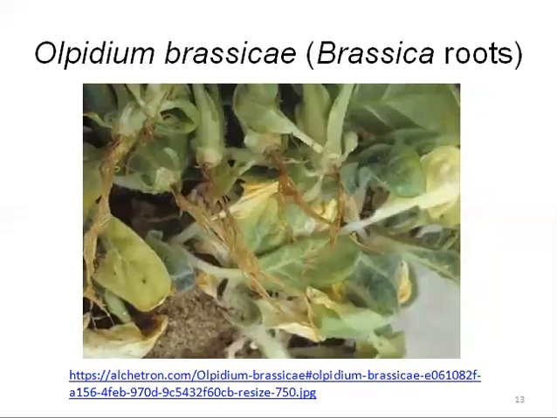Here in this picture you can see Olpidium brassicae, which is a parasite of the roots of members of Brassica, the genus in the Brassicaceae family. It also infects the leaves, particularly of cabbage. It also serves as a vector for a number of plant viruses that are economically very important in damaging crops. So here you can see the root disease on a member of the Brassicaceae, and the roots are slimy, infected by Olpidium brassicae, which gets nutrition from the roots of the plant.